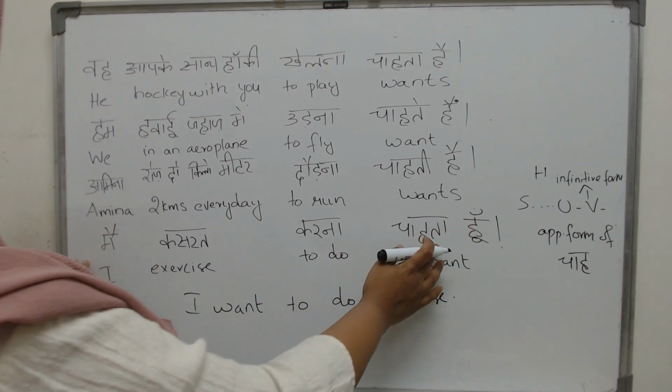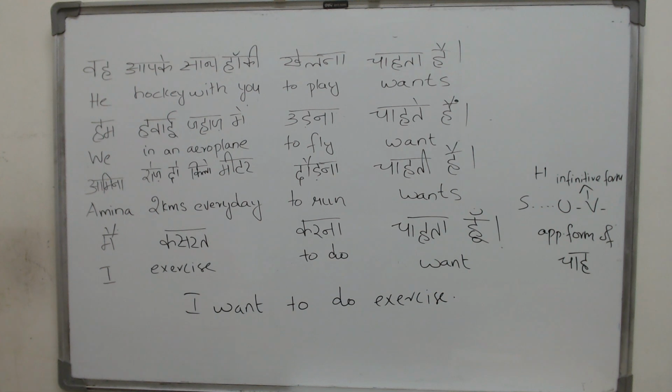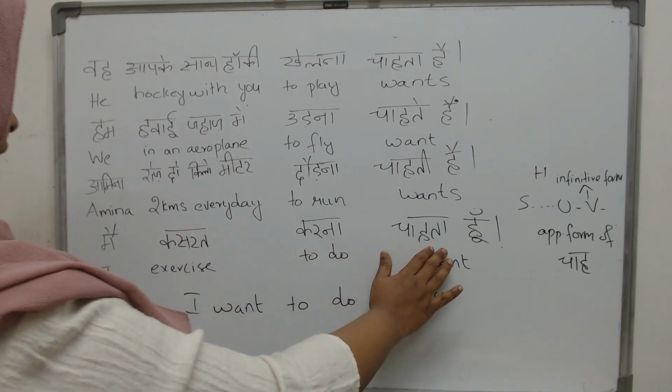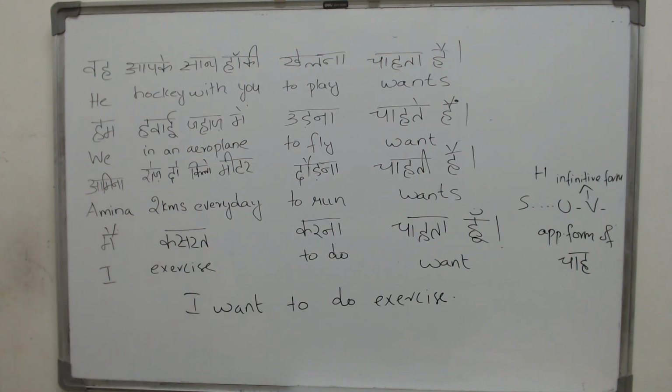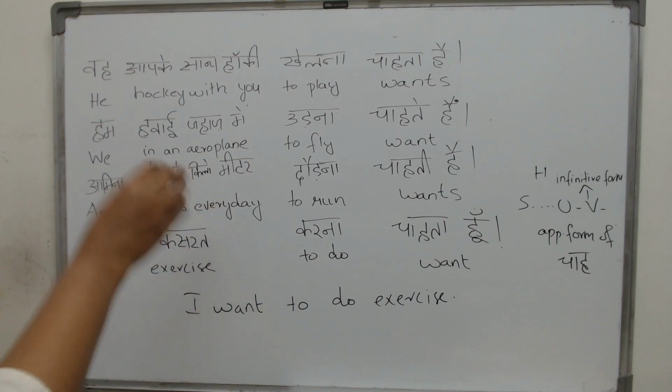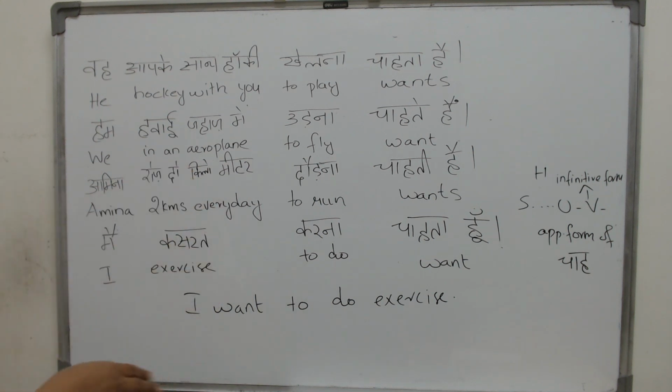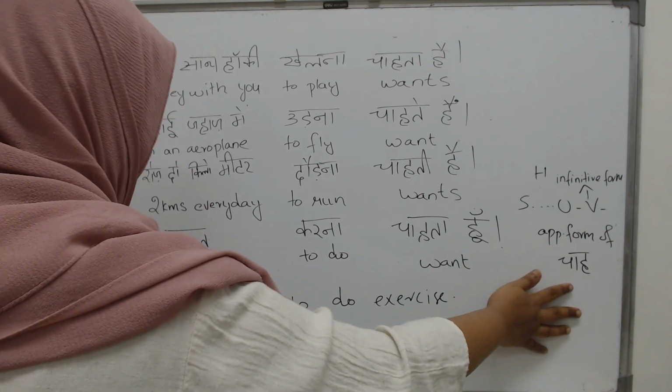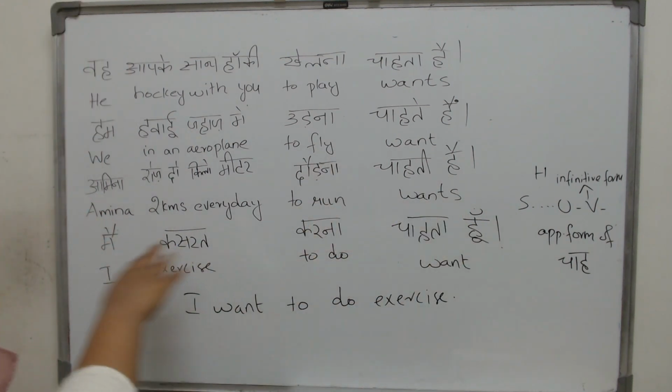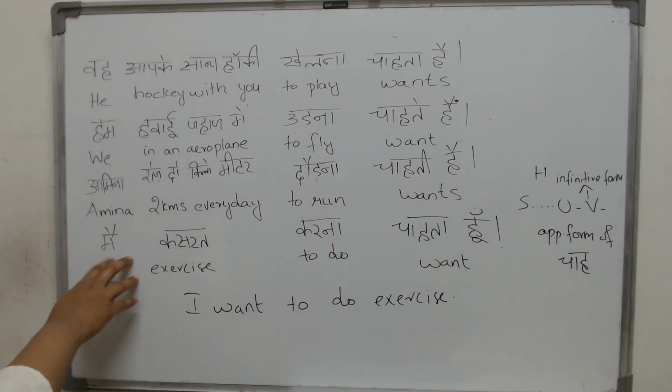And here, chahta hu. But look at this in English. When I say I want to do exercise, you don't know whether I am a male or a female. But look at this sentence in Hindi. It is chahta, which means the person who is talking is a male. So that is how your structure of sentence looks in Hindi when you use the word chah. The chah keeps on changing according to what? According to the gender and the number of your subject.